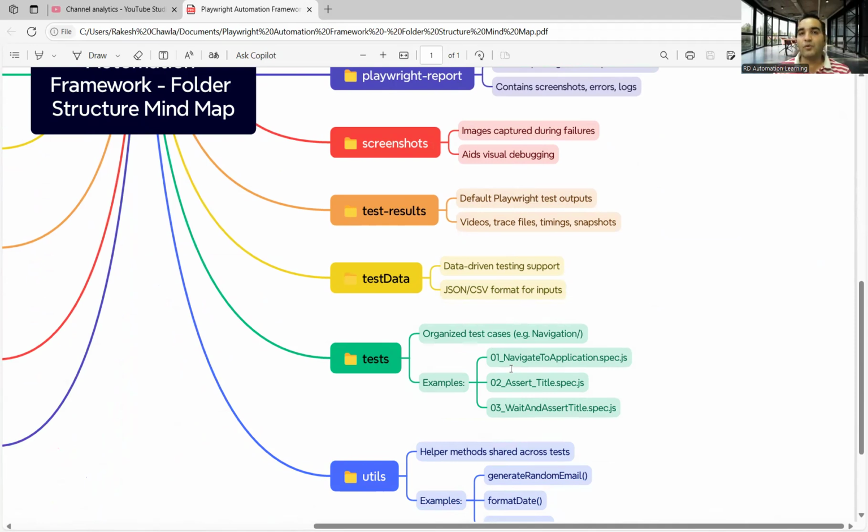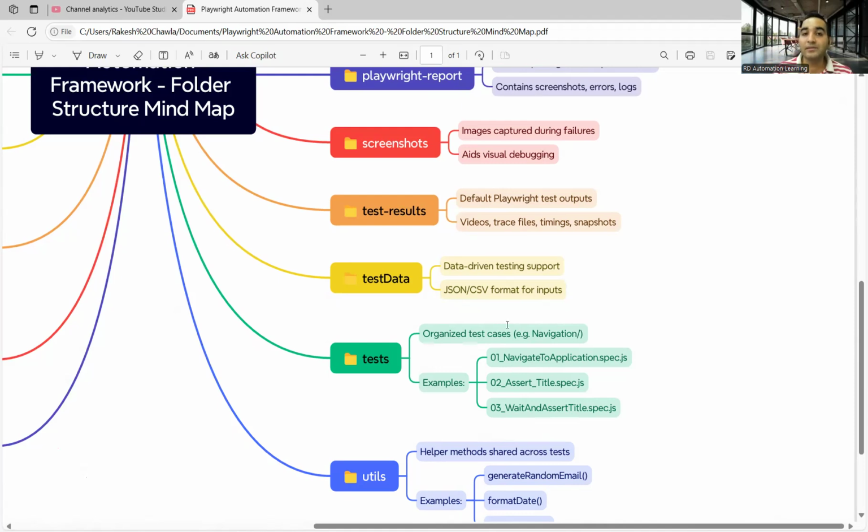Test data. Okay, what is test data? Test data is very important. Even if you see from the functional testing point of view, you want to test a functionality which is uploading a file. So what would be the test data for that? Test data can be that you want to test the file with 10 KB file size, 20 KB file size, 1 MB file size, 1 GB file size. What kind of files you have, text files, CSV files, XLS files, XLSX files. That is all your test data. So here also you will have those kind of test data for your automation purpose. You have JSON files, you have CSV files, right? Those are the files from which you would be reading the inputs.